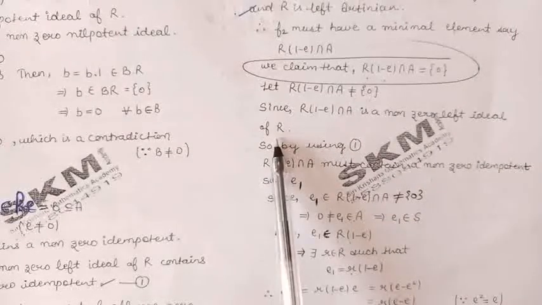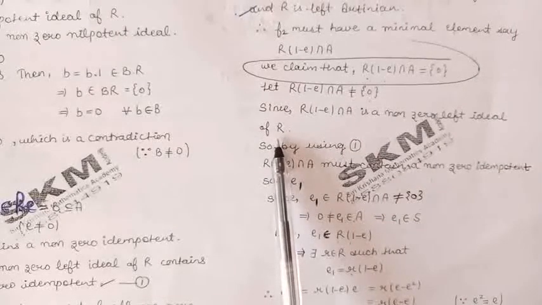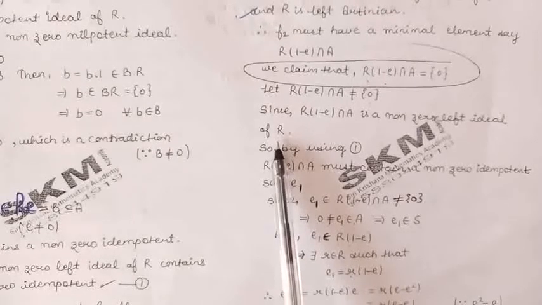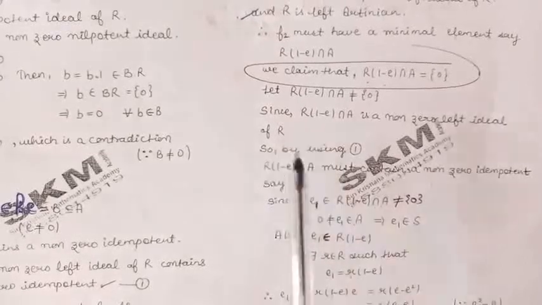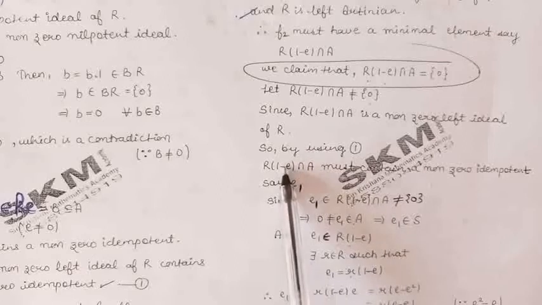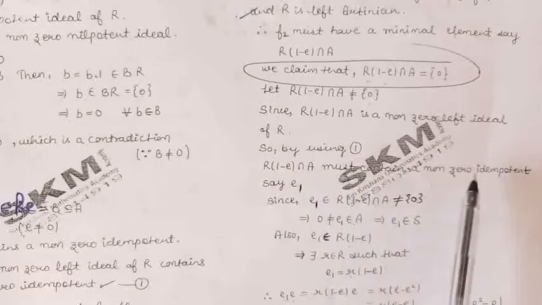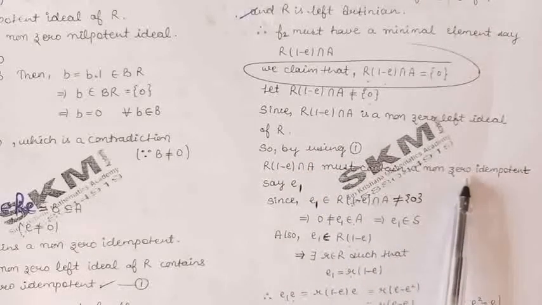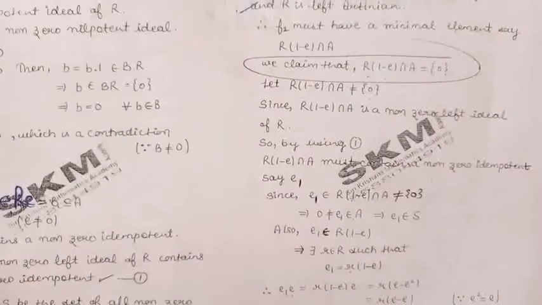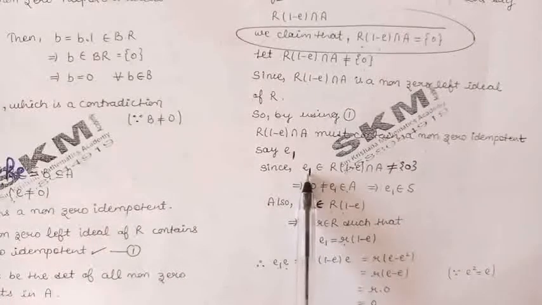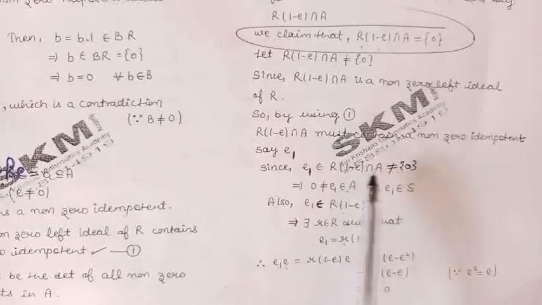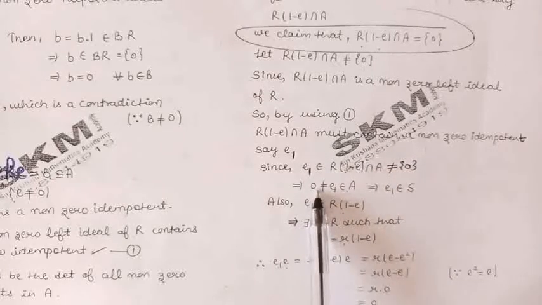And in the previous step we have proved every non-zero left ideal of the ring R contains a non-zero idempotent. So this left ideal of R will contain a non-zero idempotent. Let us consider this non-zero idempotent as e1. e1 belongs to R into 1 minus e intersection A, and e1 is non-zero.